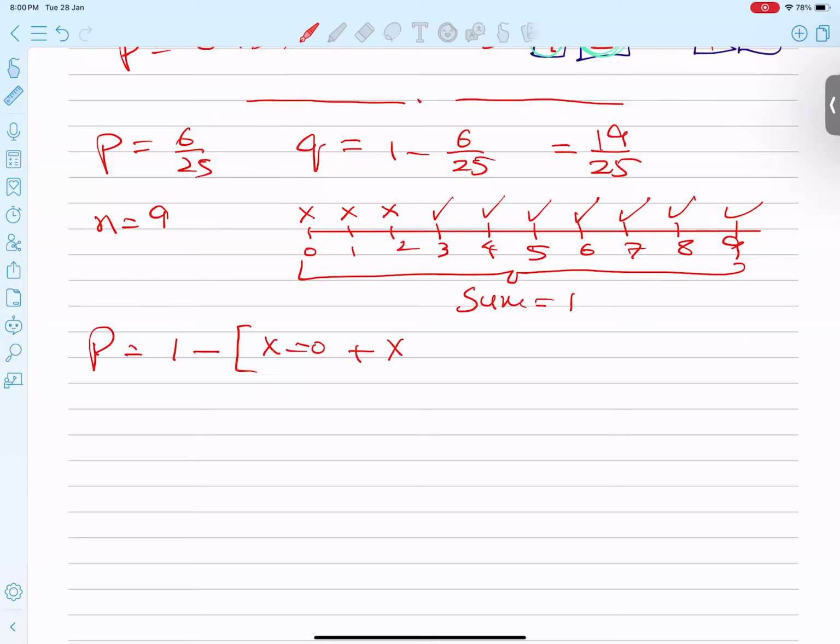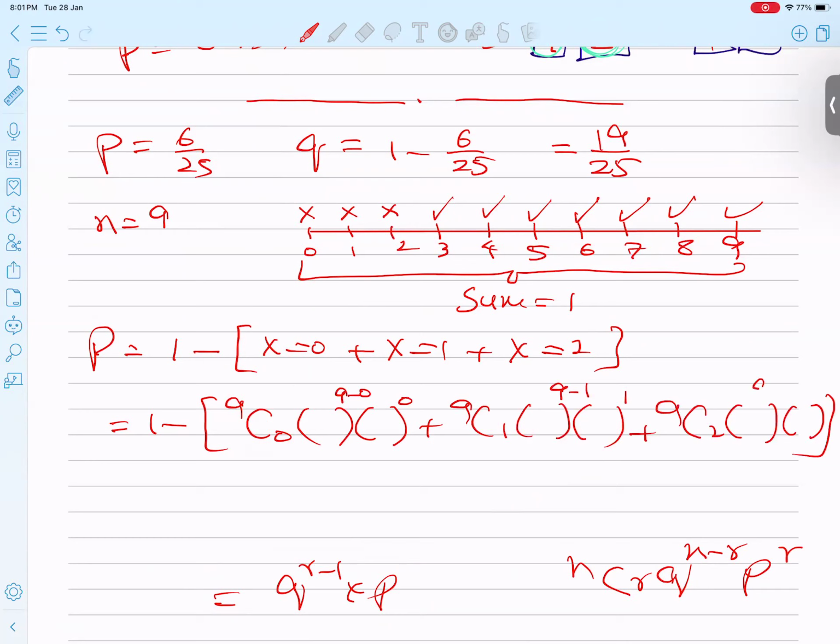So let's start. 9C0 in brackets, 9C1 in brackets, and 9C2 in brackets. In the first, 9 minus 0 comes on top, then 9 minus 1, and 9 minus 2.